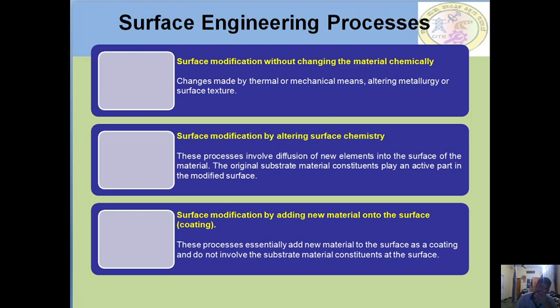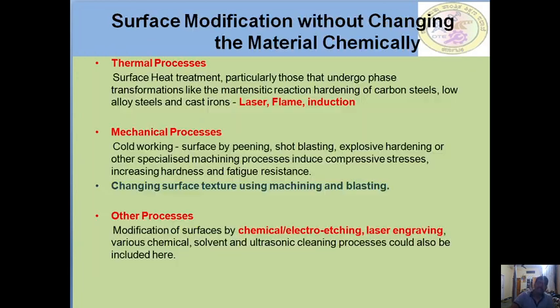And the last one, surface modification by adding a new material onto the surface, that is, by surface coating. These processes essentially add a new material onto the surface as a coating element and do not involve the substrate material constituents on the surface.